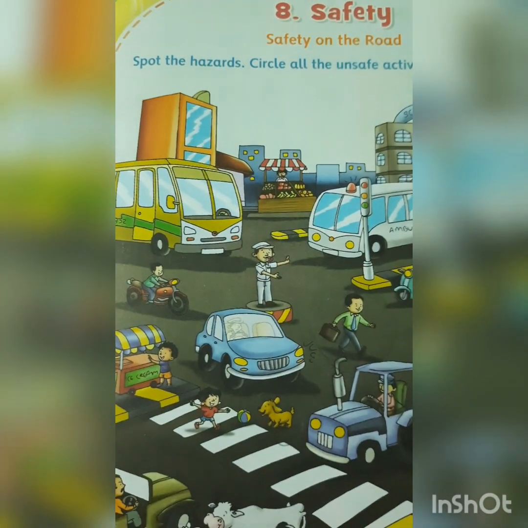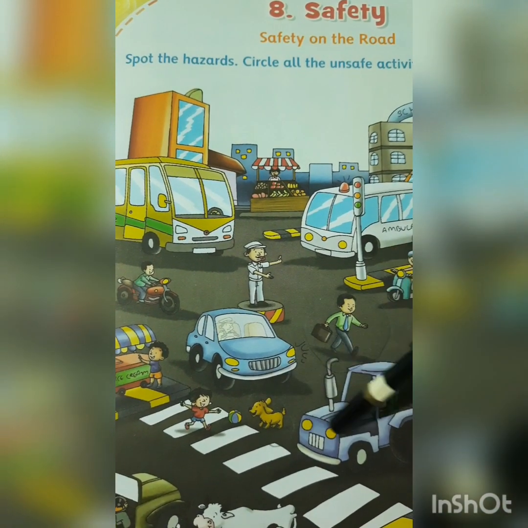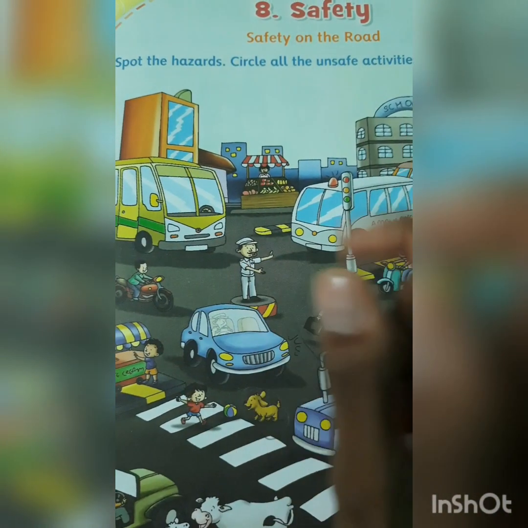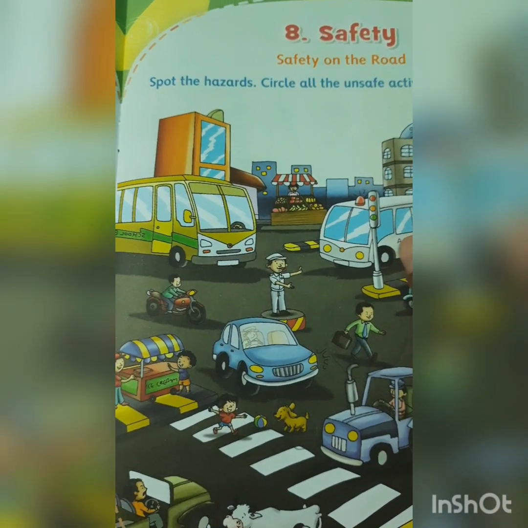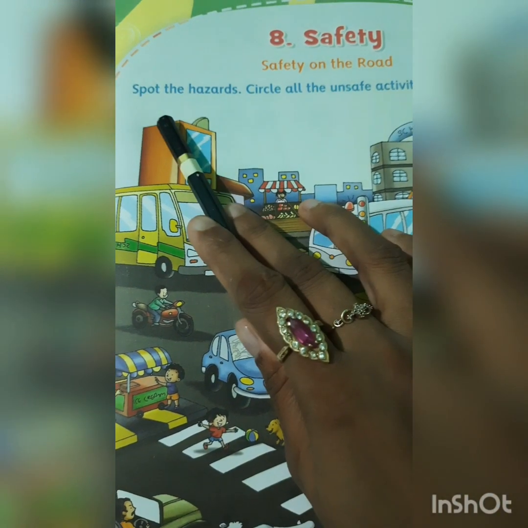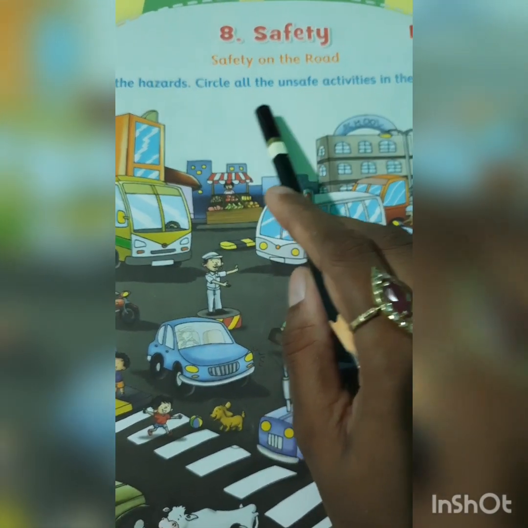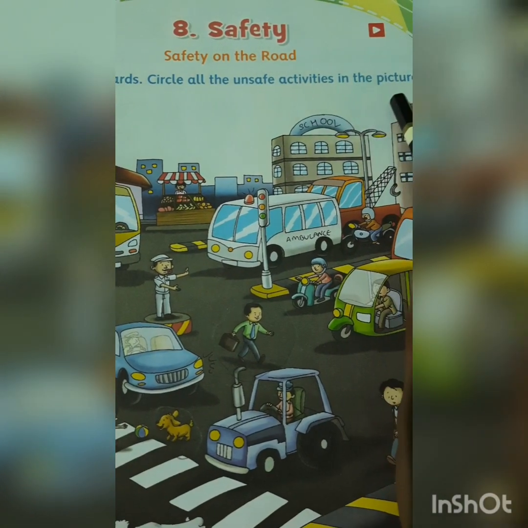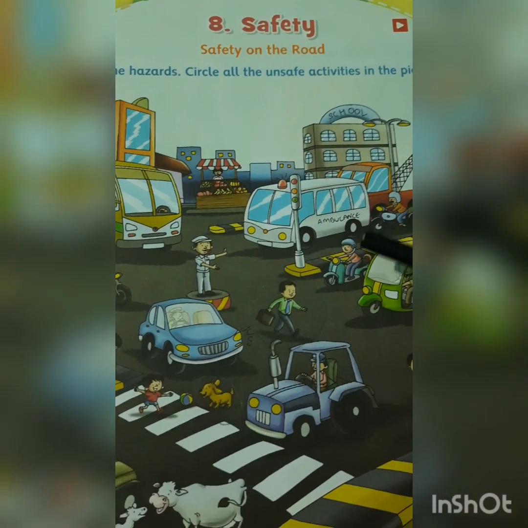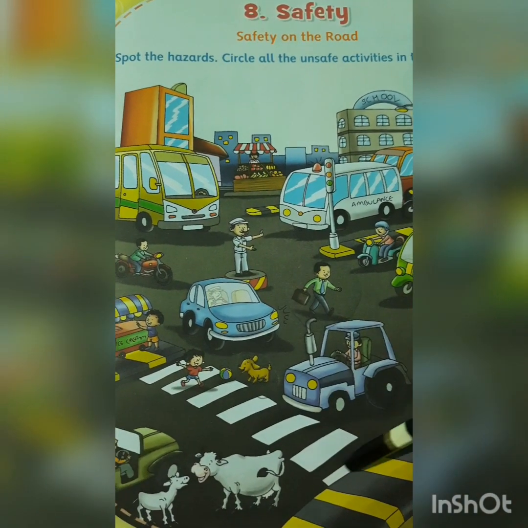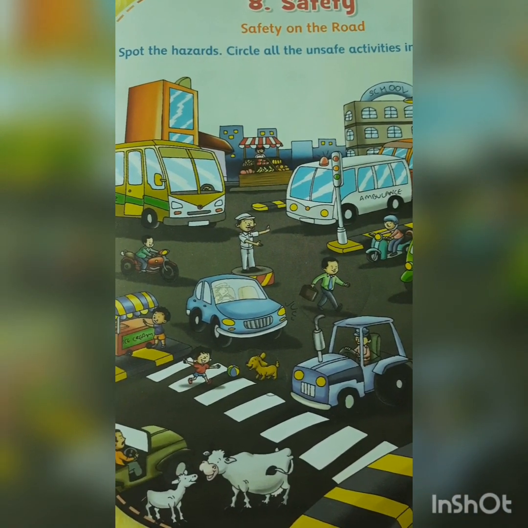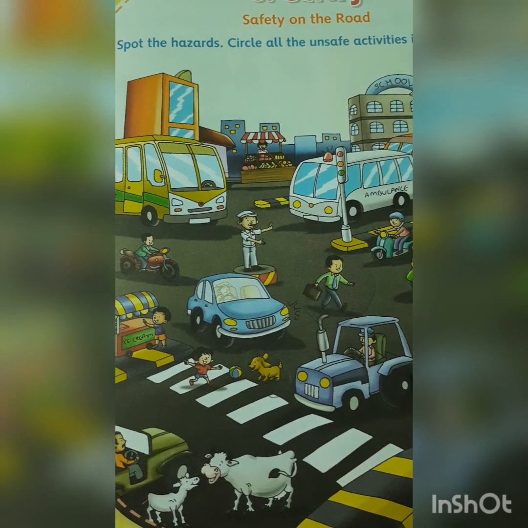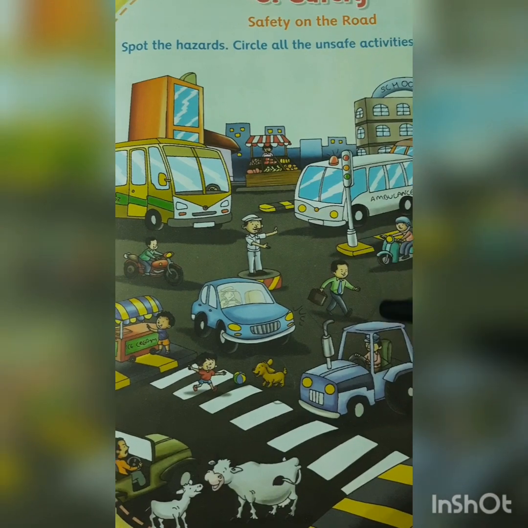What are the hazards? What are the dangerous things, dangerous activities we should not do on the road? We should not do at all on the road. So now spot the hazards. Circle all the unsafe activities in the picture. Okay, so you can see this is a busy road, and what are the activities we should not do on the road? We have to circle that.